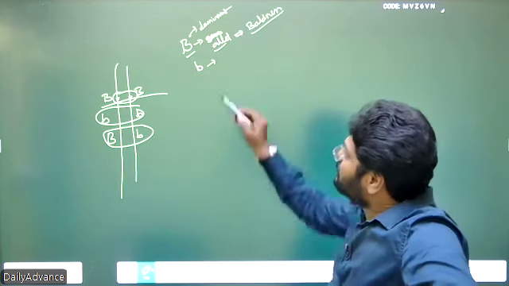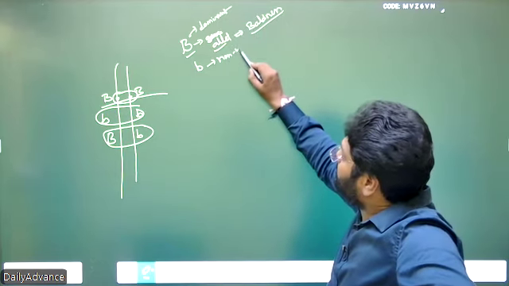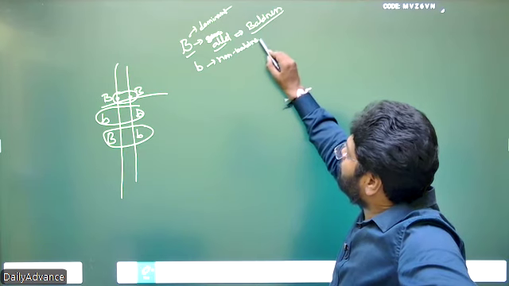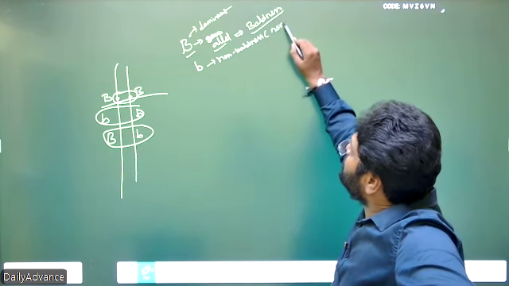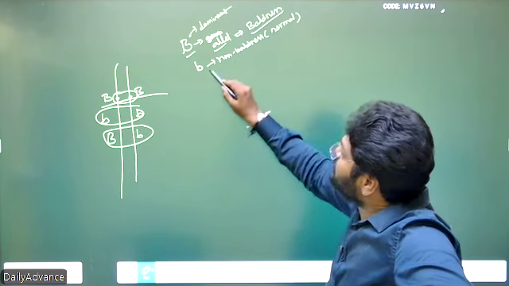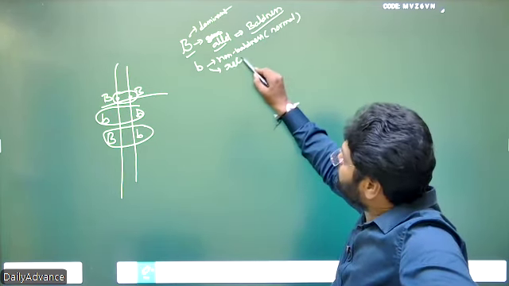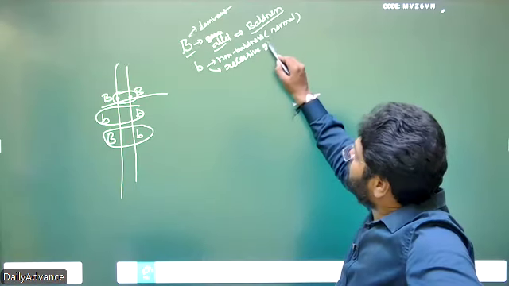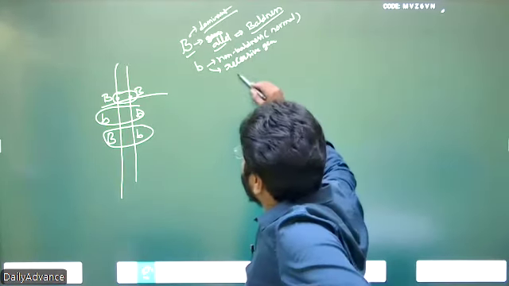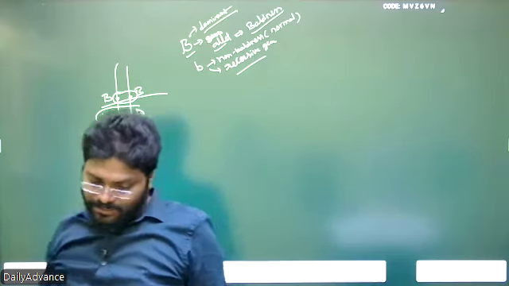Small b is the non-baldness or normal gene, and its nature is recessive. So one is dominant, another one is recessive, and capital B is the baldness causing gene.